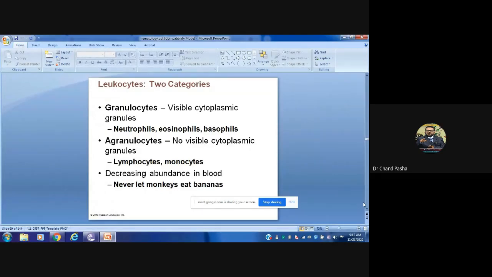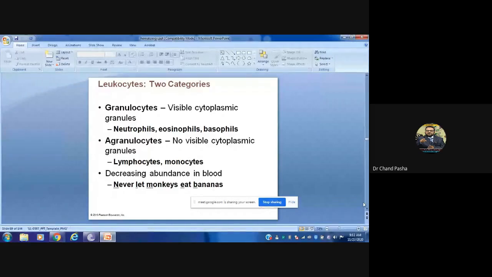And the decreasing abundance in the blood: never let monkeys eat bananas. Did you understand this? Never let monkeys eat bananas. Did you follow something?